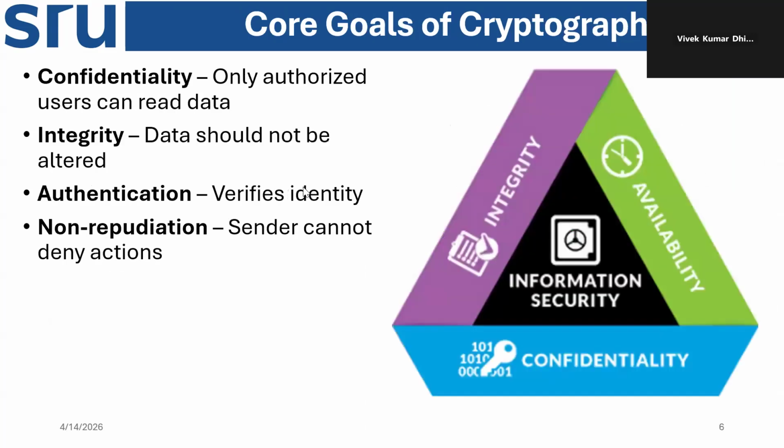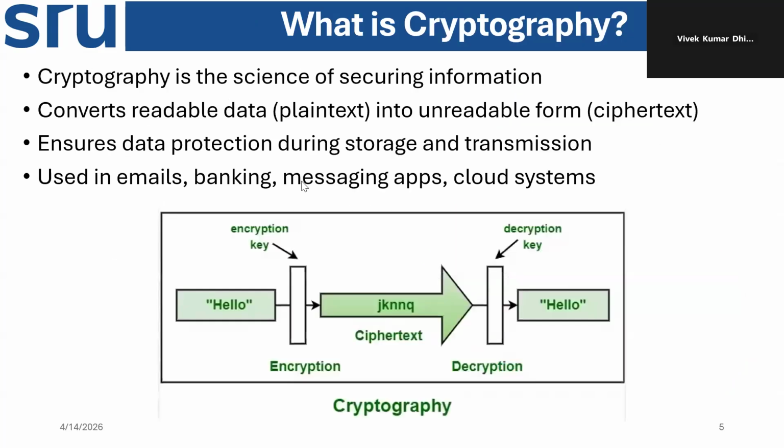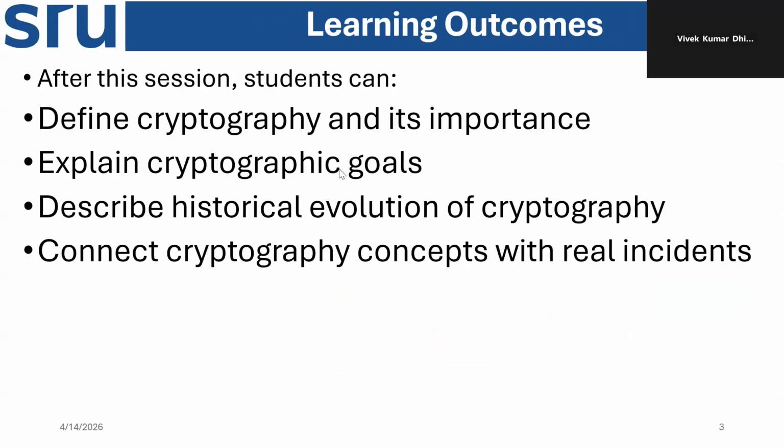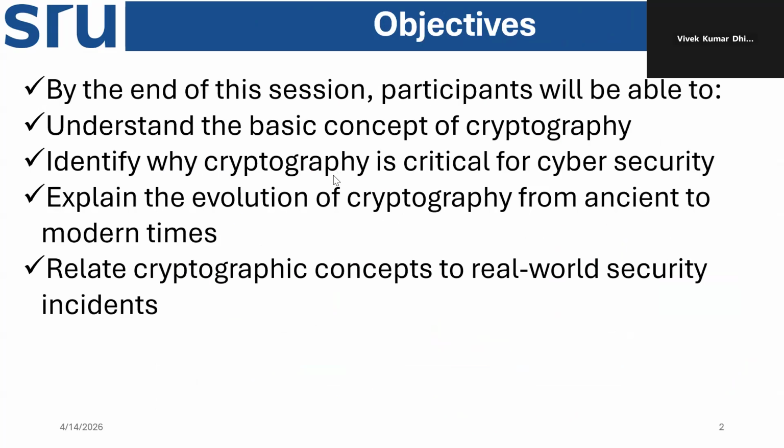That was the previous era. We understood the goals. The main important goals are confidentiality, integrity, authentication and non-repudiation. What cryptography is, we understood already: hidden format, then encryption and decryption, making the original one. We cleared the outline, and we covered our outcome and objective.